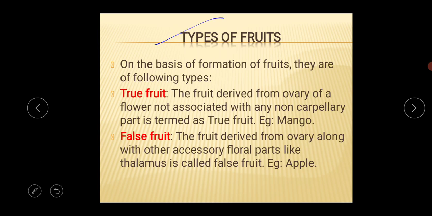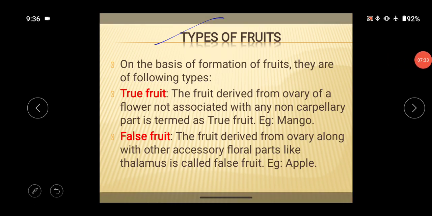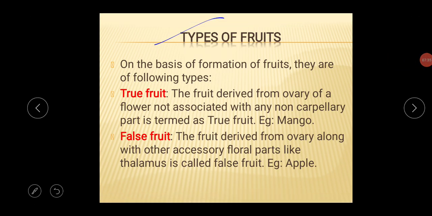Next topic is the types of fruit. Already we have discussed how fruit is formed, so now I am coming to the types of fruit. How many types of fruit are there? On the basis of formation, fruits are normally of two types, the true fruit and the false fruit.